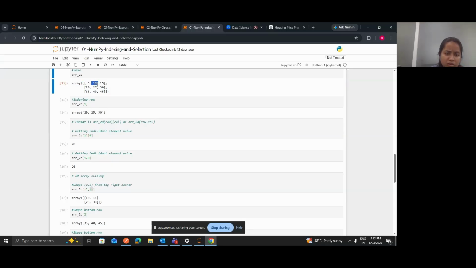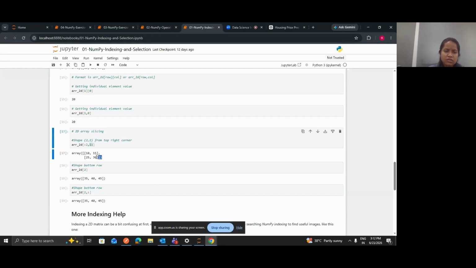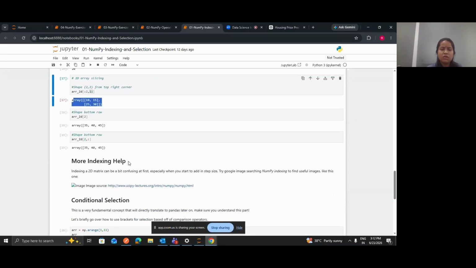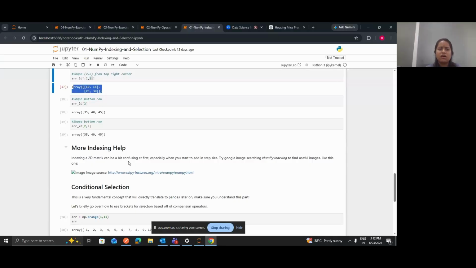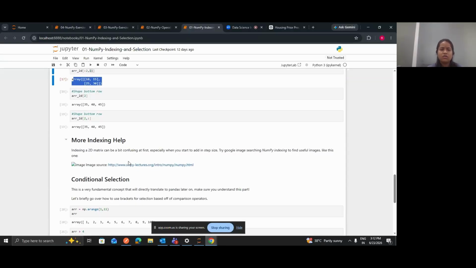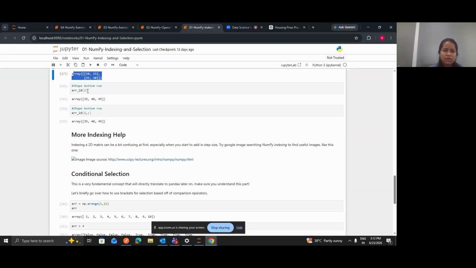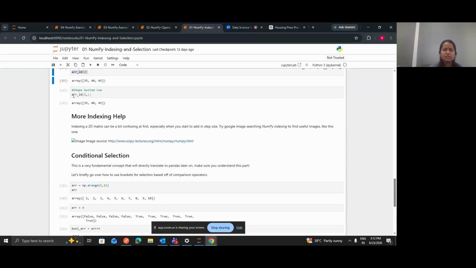So this one, from the first column till the end, so this 10, 15, 25, and 30 will be selected. And here you can see in the output, okay, you have selected. So this is how you can do the selections and indexings on the 2D array, right? And here you can see that we have not passed the column number, so it will select this complete row. Again here, if you want to select the second row, and for the second row you want to select all the columns, you can also pass like this, right?